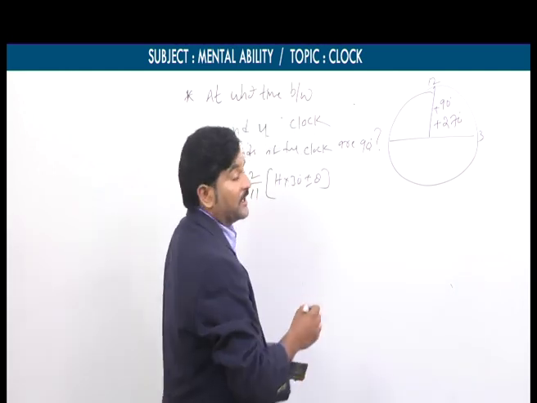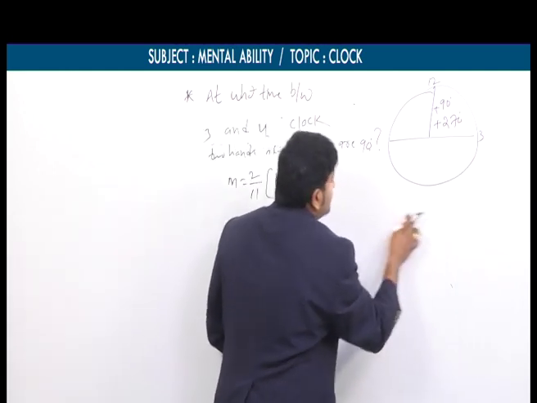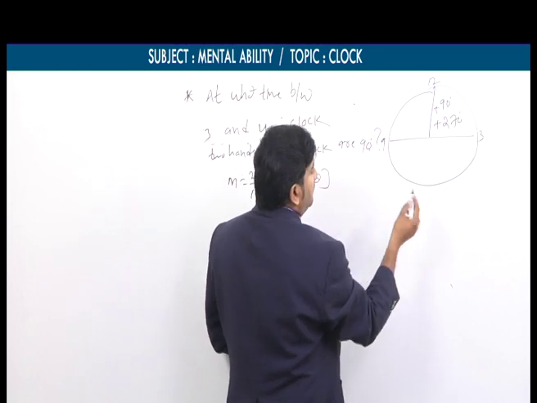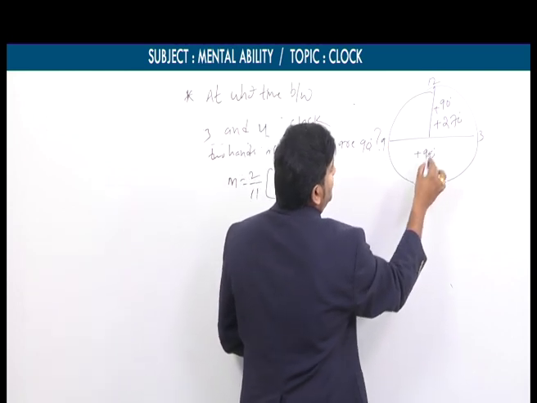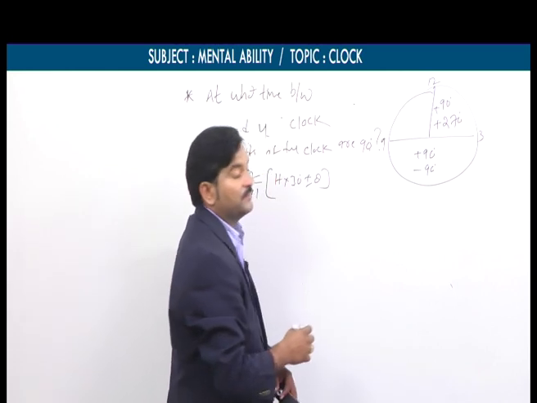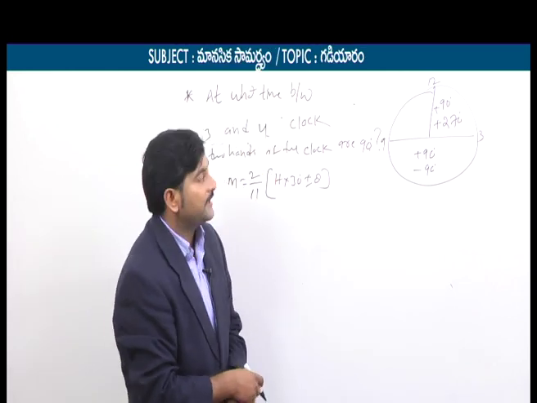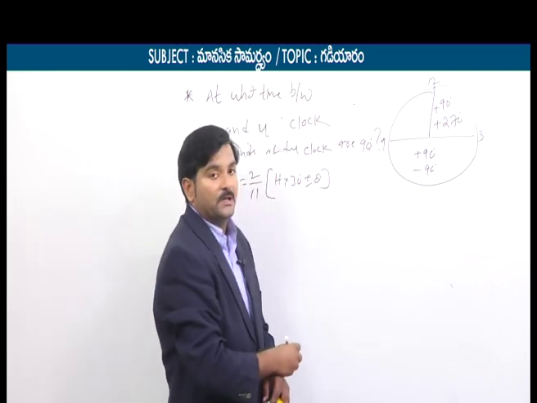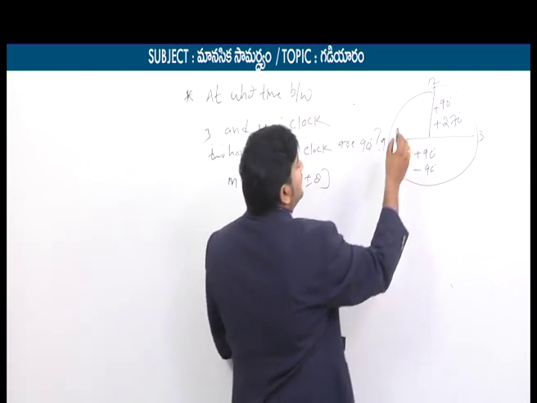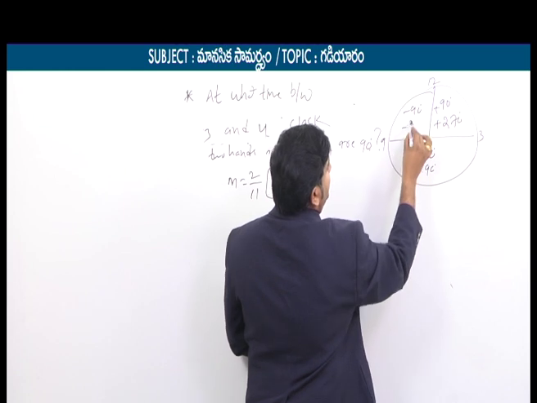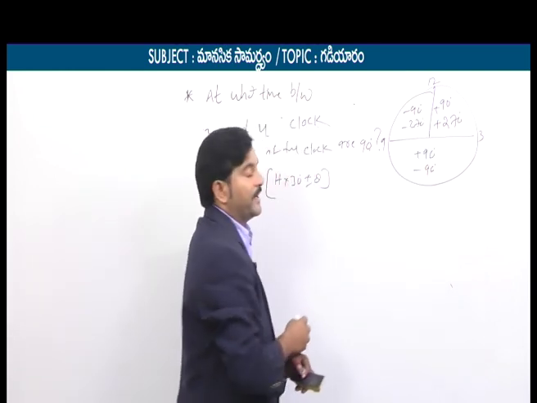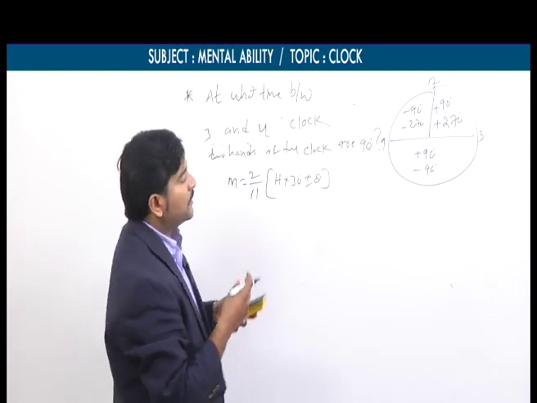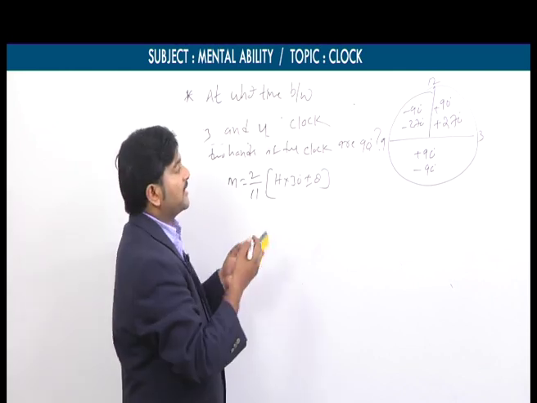If the given time is from 3 to 9, then we take theta is equal to plus 90 one time and minus 90 the next time. If the given time is in between 9 o'clock to 12 o'clock, then we take theta is equal to minus 90 and theta is equal to minus 270. By using this small note, we can solve the perpendicular condition questions.